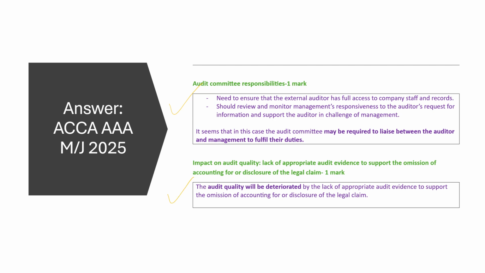And because of that, audit quality has or will be deteriorated because auditors were not able to get appropriate evidence about a potentially material double entry or disclosure in the financial statements. So basically, how has audit quality been affected? Because there could be a double entry or a disclosure which is missing. And for part B, again, we're linking this to how the audit committee did not make sure that this misstatement was avoided.